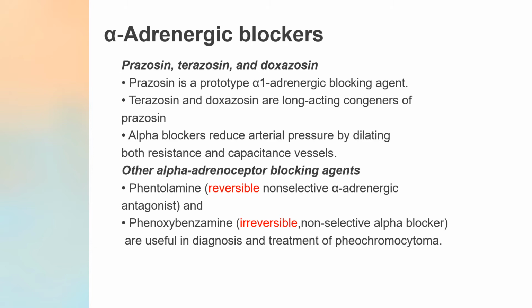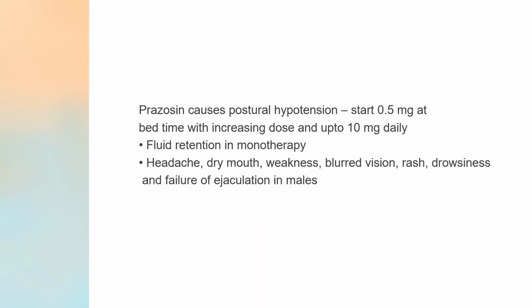If you remember your ANS lectures, phentolamine is a reversible non-selective alpha antagonist, whereas phenoxybenzamine is an irreversible alpha blocker. These are useful in diagnosis and treatment of pheochromocytoma, which is a tumor of the adrenal medulla.